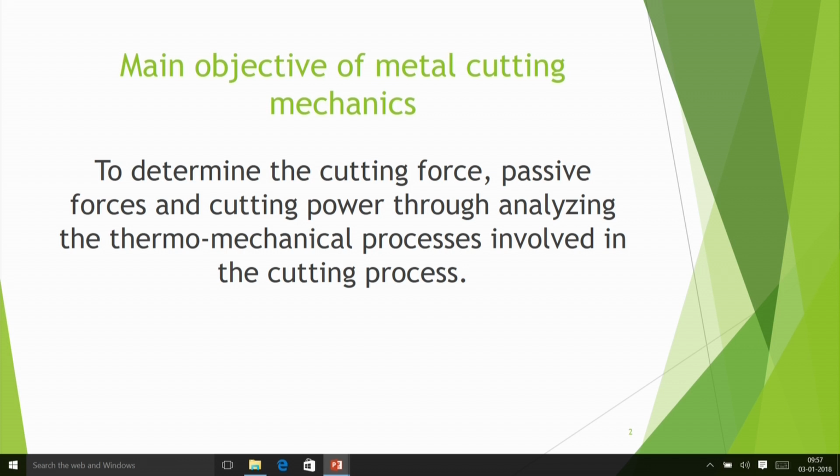The main objective is to determine the cutting force, passive forces, which do not participate, like thrust force, which doesn't produce any power, and cutting power, through analyzing the thermomechanical processes involved in the cutting process. So we have to do temperature analysis also, and we have to do stress analysis also. Till now we are only talking about stress analysis. We are not yet talking about the temperature analysis.